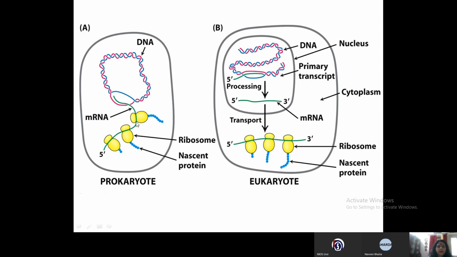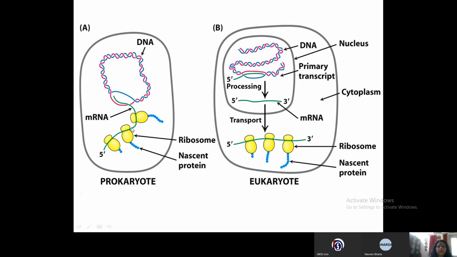So the moment the mRNA is being formed, you can see the ribosomes have already started forming the polypeptides. You can see these blue structures, these are polypeptides. Alright. So in case of prokaryotes, there is no transfer of mRNA because mRNA is being formed in the cytoplasm itself, and it's being coupled with the process of translation.